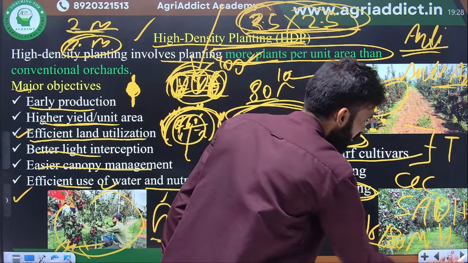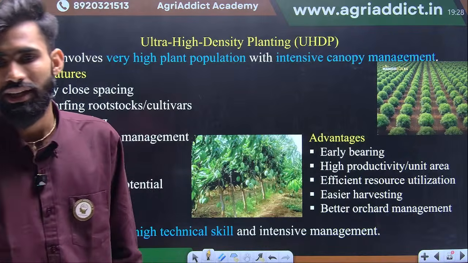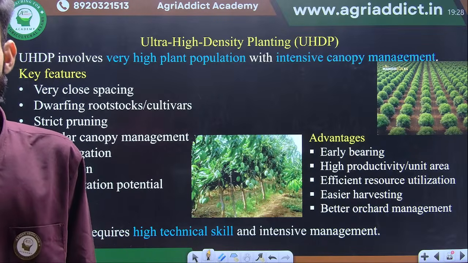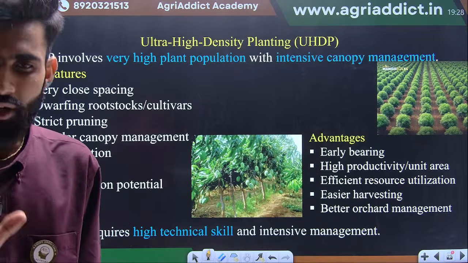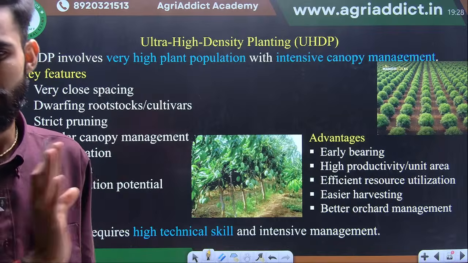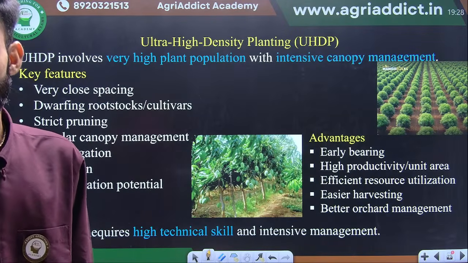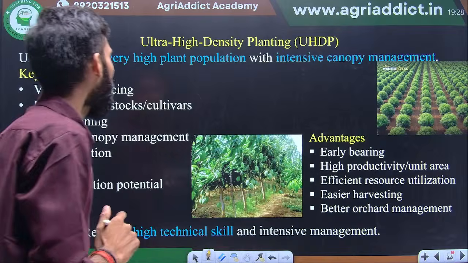So from here, if we ask any types of question from this section, you should be in the position to answer, because the main objective will be there. Here we discussed the components already. What are the components we have already discussed. Okay, this is the overall of high density planting.